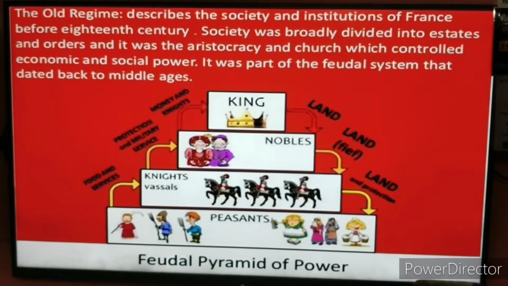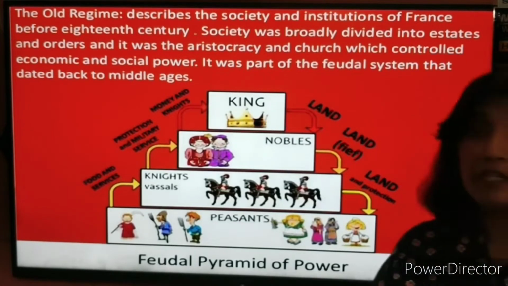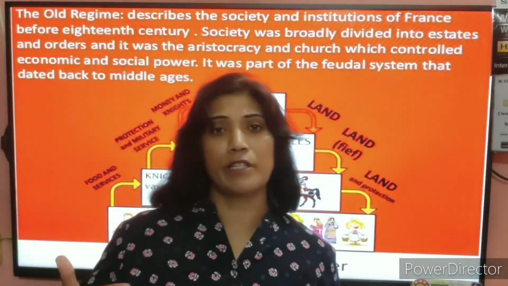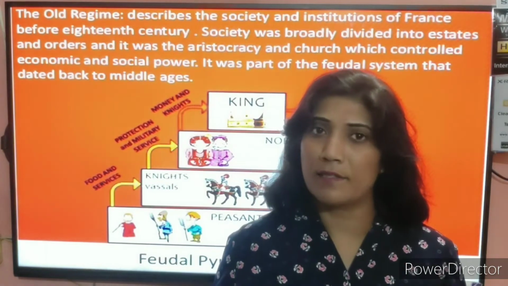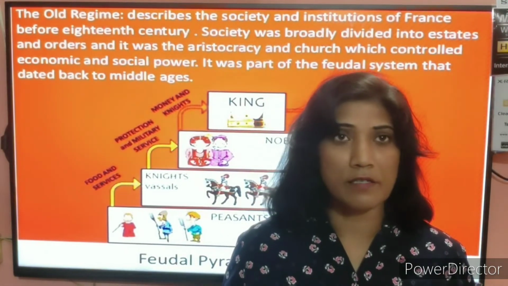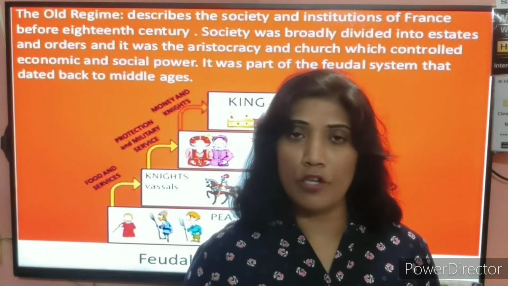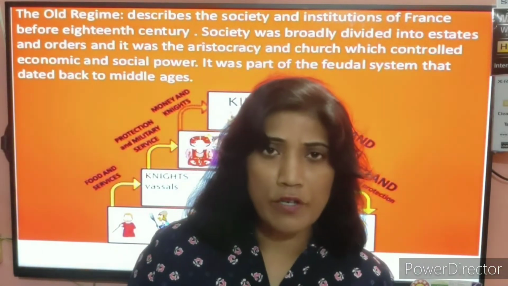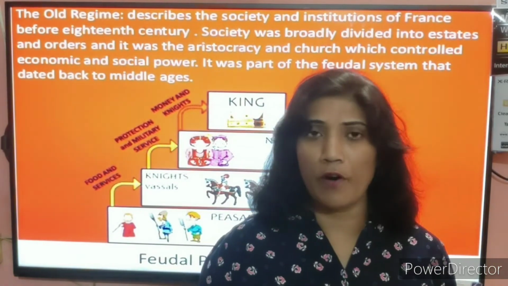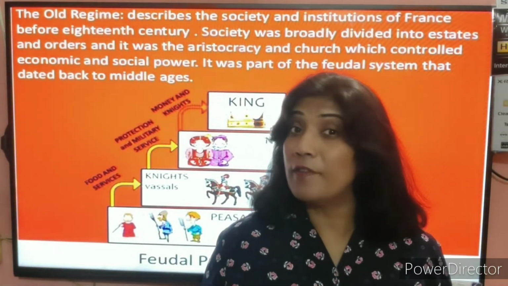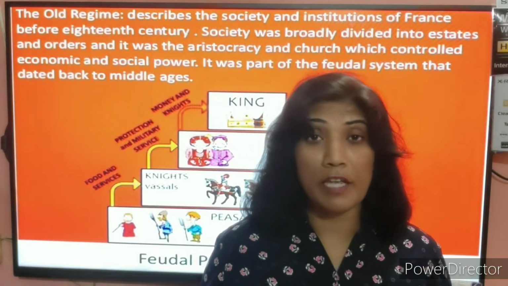Not only that, students, there were other expenses also. The king was living with his family in the huge palace of Versailles, a grand palace with thousands of workers working for him, and the maintenance cost of that palace is extremely high.